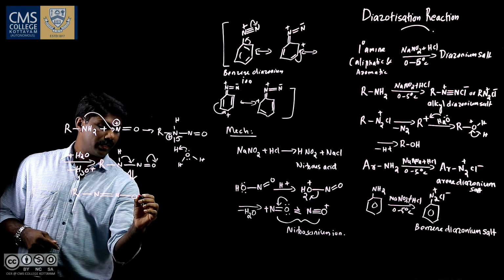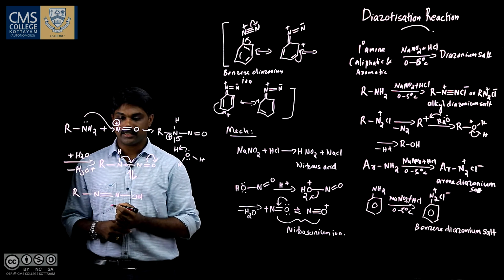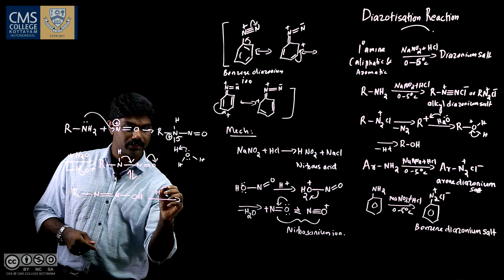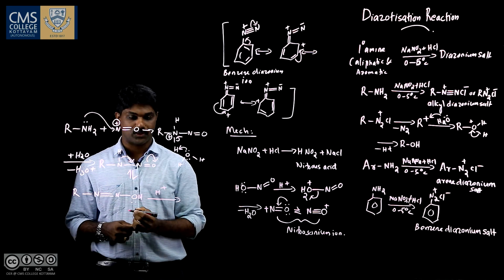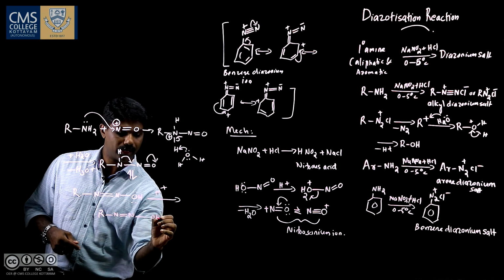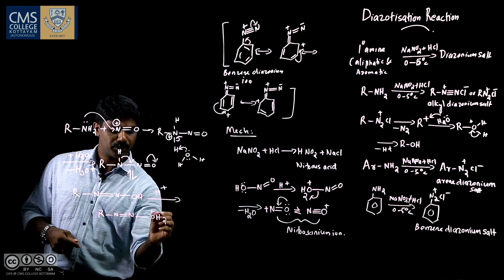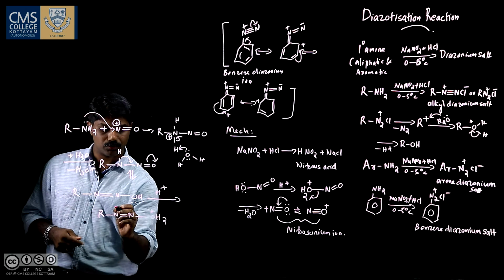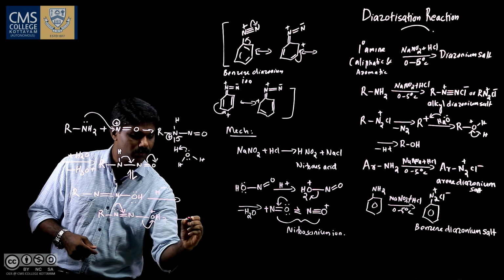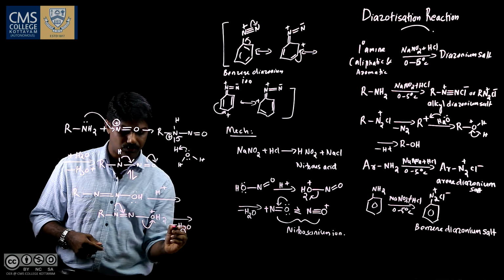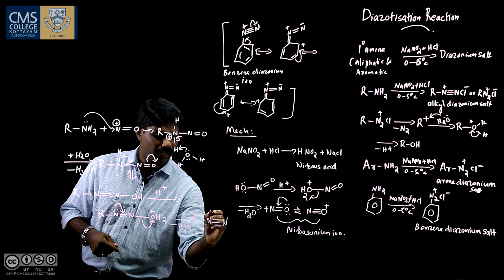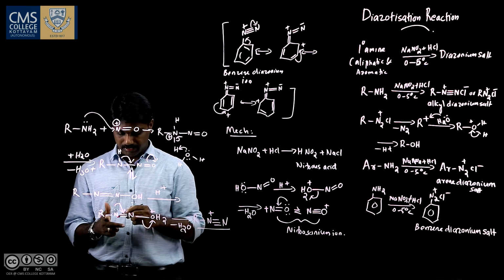So what we have is N, here you have a new double bond, and again N single bond O minus. That O minus abstracts this proton and we get RN double bond NOH. And this again gets protonated. So this oxygen gets protonated and we get RN double bond NOH2 plus charge. We know water molecule is a good leaving group. So what happens is this shifts to here and this water molecule gets eliminated. So minus H2O. So remaining we have RN triple bond N and plus charge. So this is the diazonium ion.